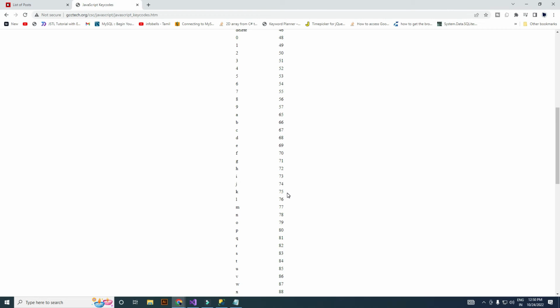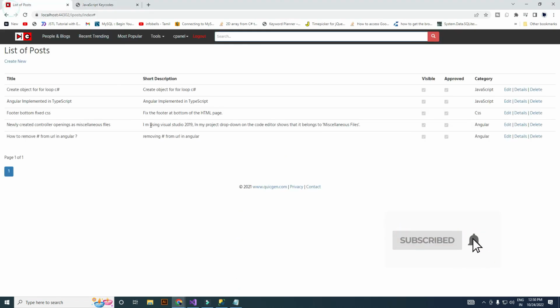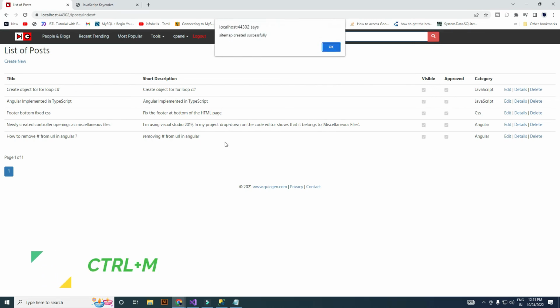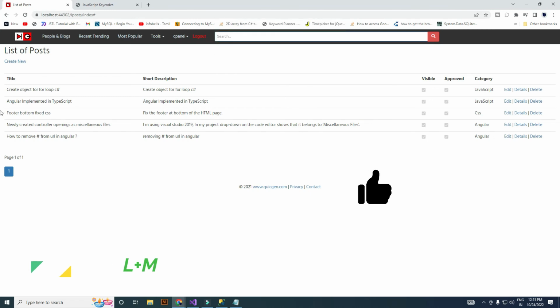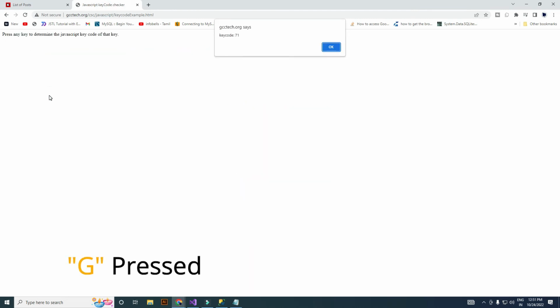Let's try with M. Its value is 77. Now check. Now I am pressing Ctrl M. Okay. Click this link. Here you can press the keyboard buttons and know the values.